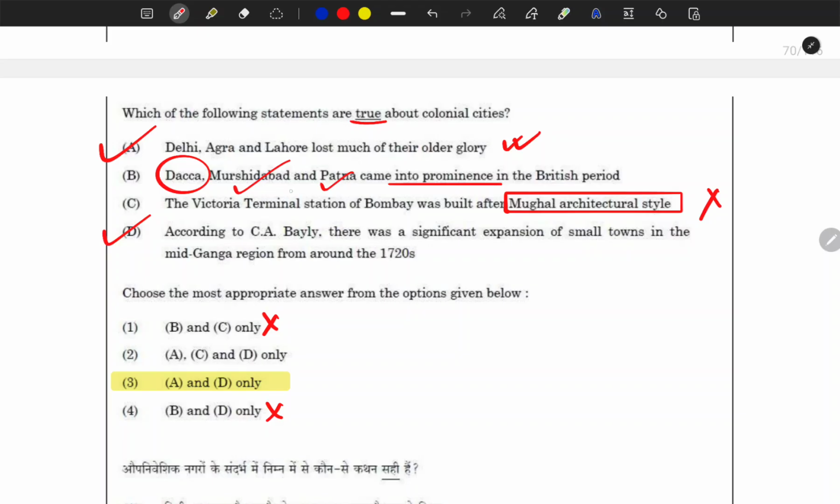But the thing is that Dhaka was itself a very well established town even before the British took over the power. So because of Dhaka, this statement is incorrect. It was just for an explanation, otherwise we could not go into this statement, because we are already getting our answer even without reading that B statement.